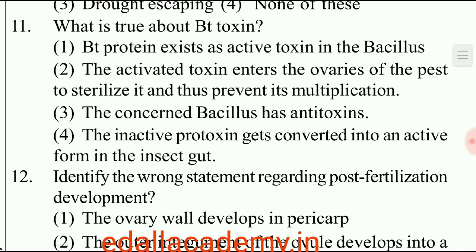Question number 11. What is true about Bt toxin? The answer is it is an inactive prototoxin gets converted into an active form in the insect gut. So the correct option is 4.